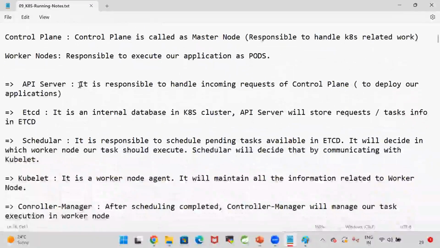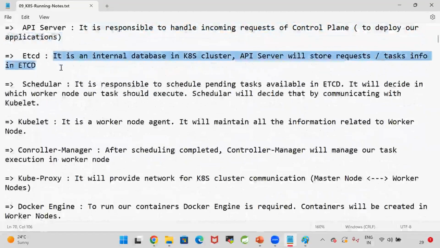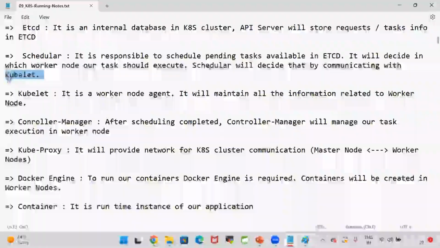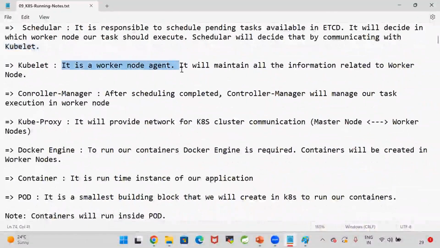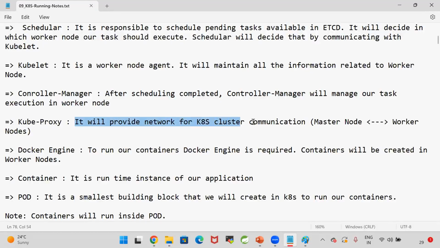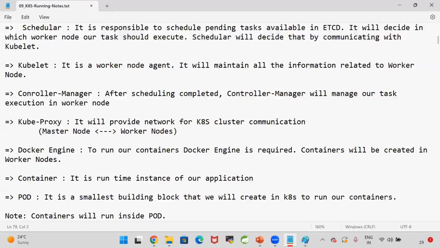API server is responsible to handle incoming requests and store them in the etcd. etcd is a database to store the pending requests. Scheduler will identify the pending requests, and identify the worker node to deploy our application by communicating with the kubelet. Kubelet is a worker node agent. Control manager, after scheduling is completed, will manage our task execution in the worker node. Kubeproxy will provide the network for Kubernetes cluster communication. Master node to worker node to master node, that cluster communication will be managed by kubeproxy.